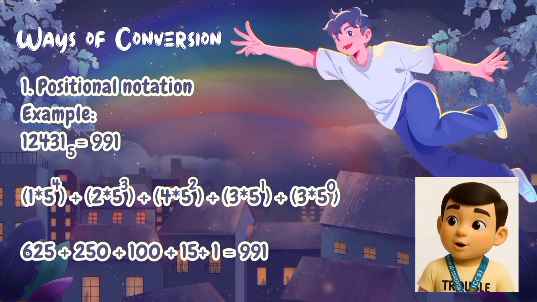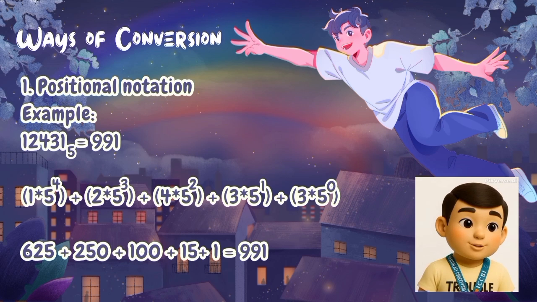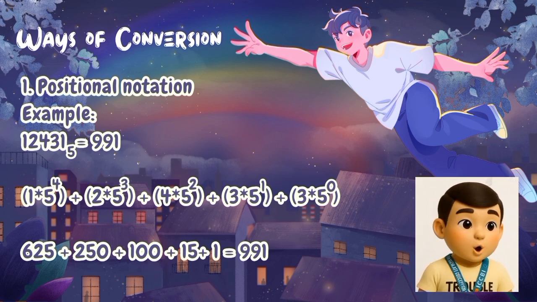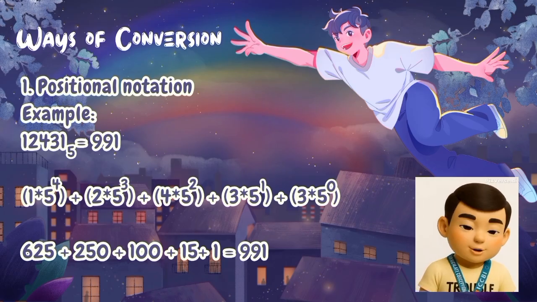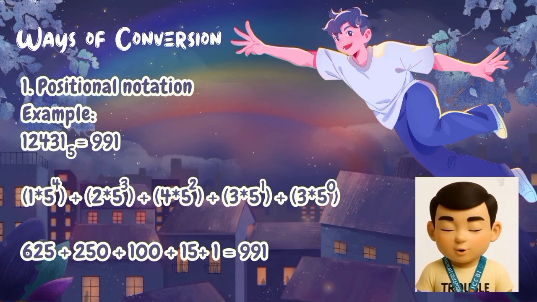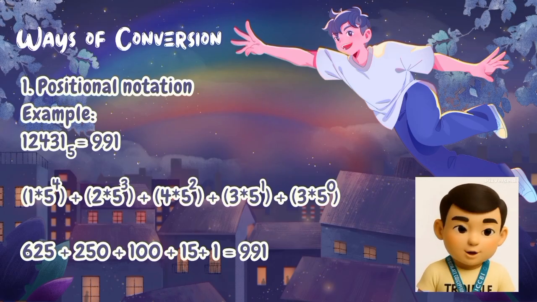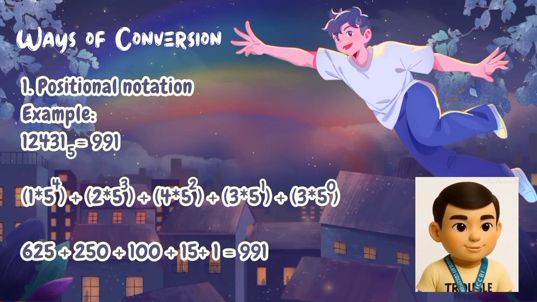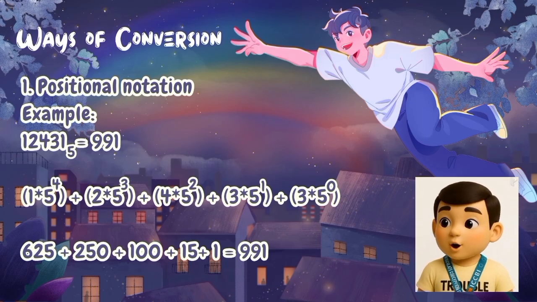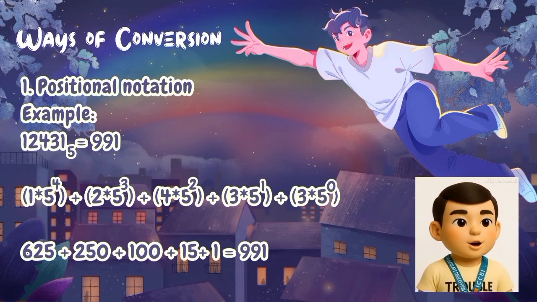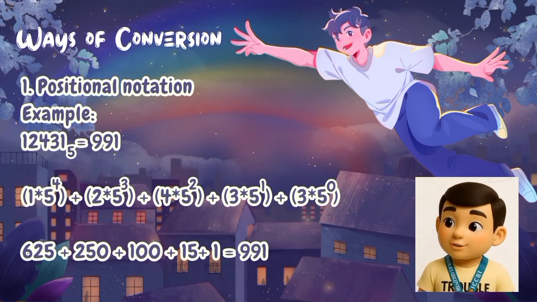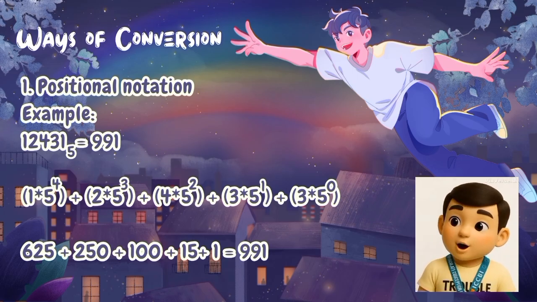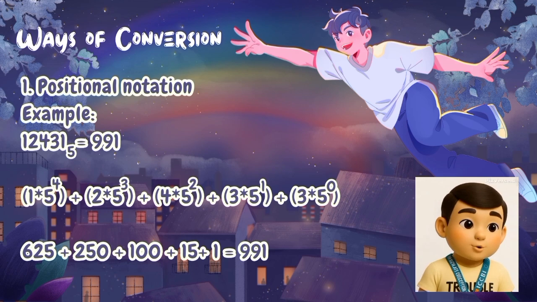To solve this positional notation, let's bring down all of our digits or coefficients. Then we're going to multiply it to our subscript, which is 5 because we're in base 5. For the first coefficient, we put an exponent of 4. For the next one, an exponent of 3. For the third one, exponent of 2. For the fourth one, exponent of 1. And for the last one, exponent of 0. Then let's just compute it, and we arrive at the answer of 991. As simple as that.